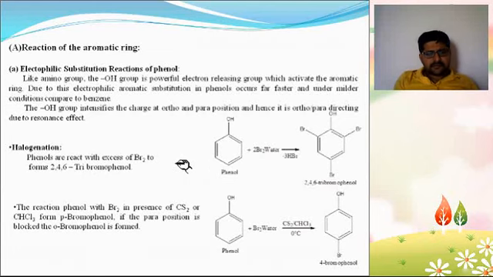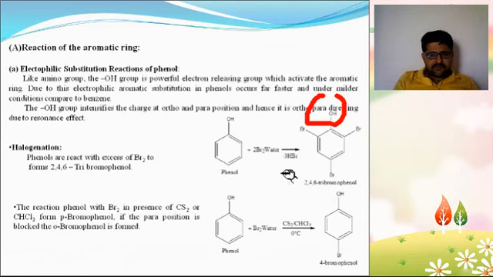Reaction of the aromatic ring. Electrophilic substitution reaction of phenol. First one, halogenation. Phenol reacts with 2 moles of bromine water to get 2,4,6-tribromophenol. While phenol reacting with 1 mole of bromine water, in the presence of chloroform at 0 degrees Celsius, gives 4-bromophenol.